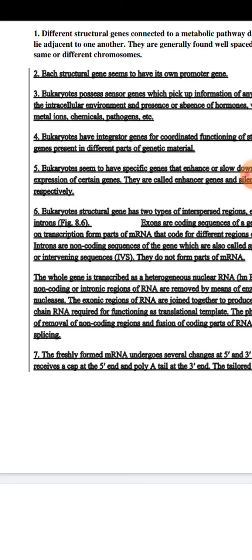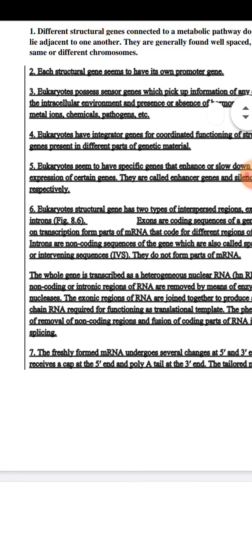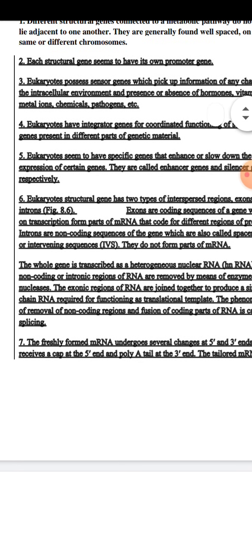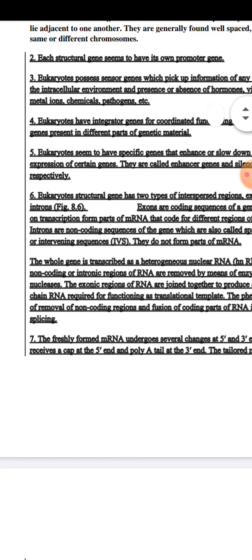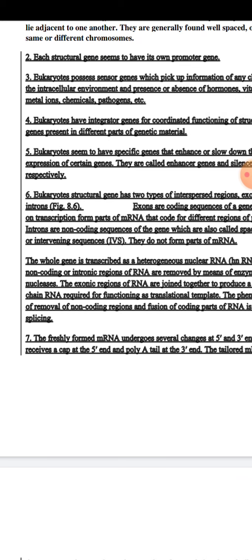So the introns are removed by the nucleases, and the exonic regions of RNA are joined together to produce a single chain RNA required for functioning as a translational template.